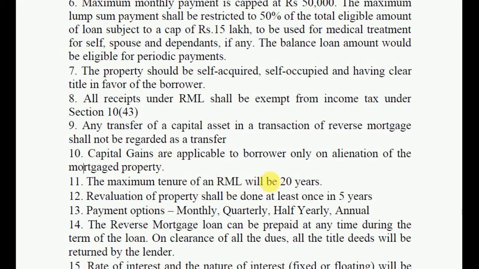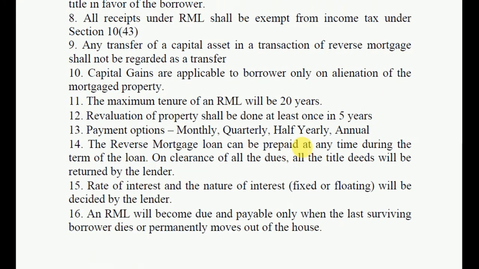The maximum tenure of an RML will be 20 years. Re-evaluation of the property shall be done at least once in 5 years. Payment options are monthly, quarterly, half-yearly, annually. The reverse mortgage loan can be prepaid at any time during the term of the loan. On clearance of all the dues, all the title deeds will be returned by the lender. The rate of interest and the nature of interest, fixed or floating, will be decided by the lender.